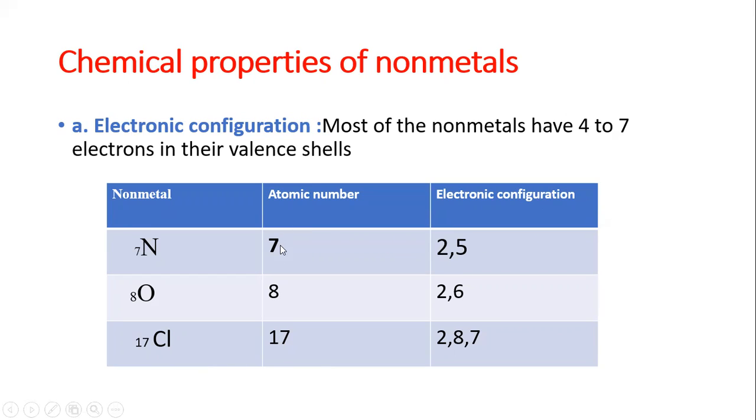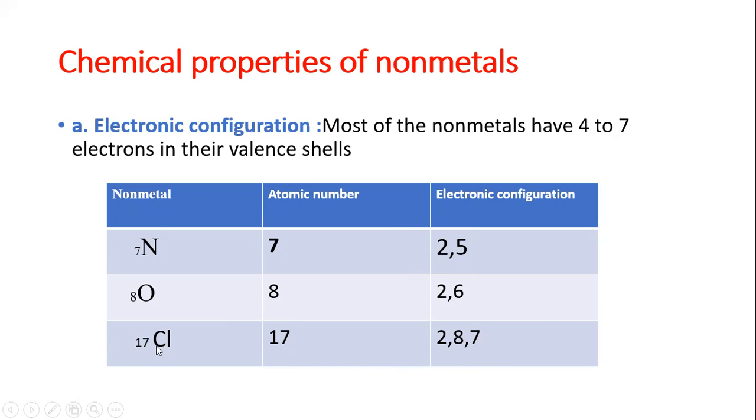According to atomic number, 7 has the electronic configuration 2 5, 8 has 2 6, and 17 is 2 8 7. In nitrogen, 2 is in the K shell, then 5 in L. In oxygen, 2 6: K L, first orbit 2, then second orbit 6.